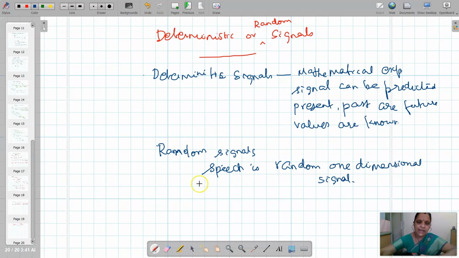To characterize the random signal, we have to go for statistical parameters to describe it.